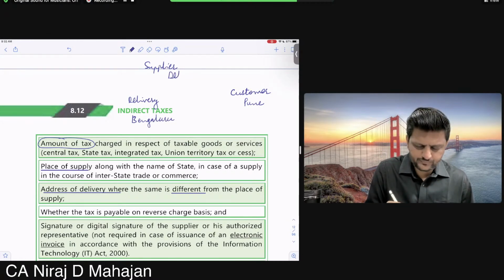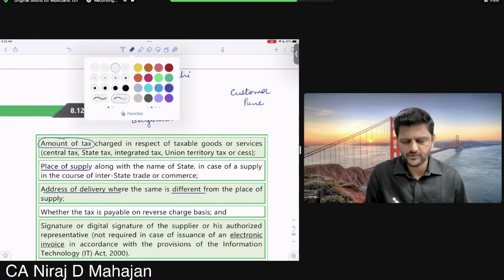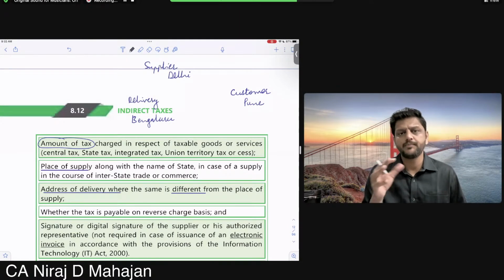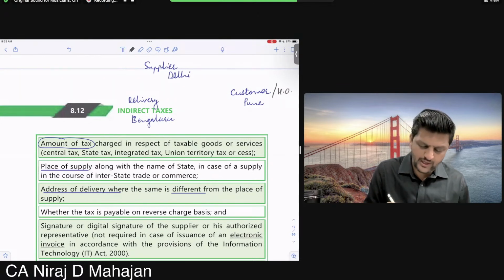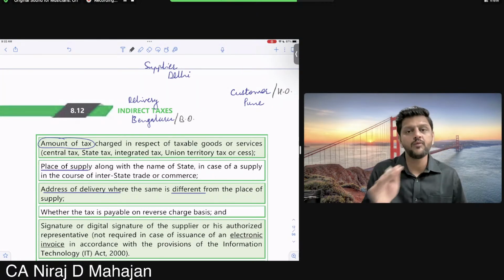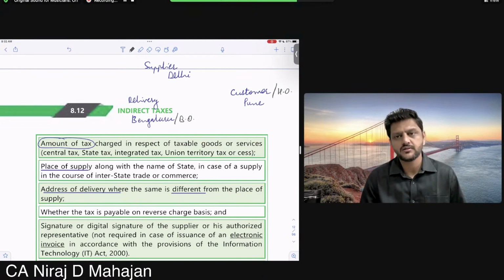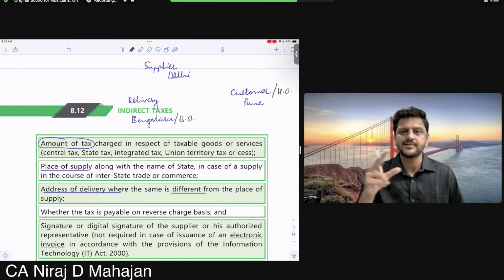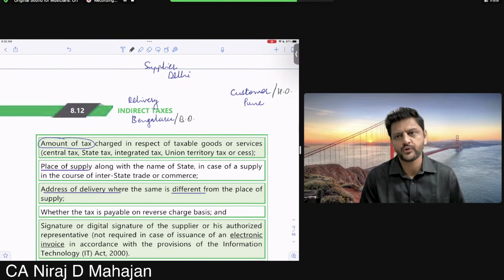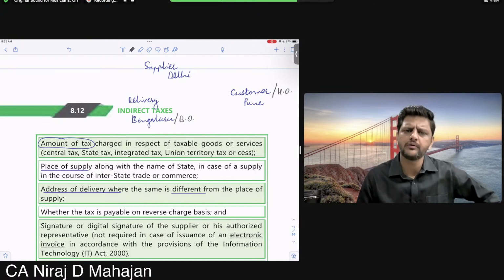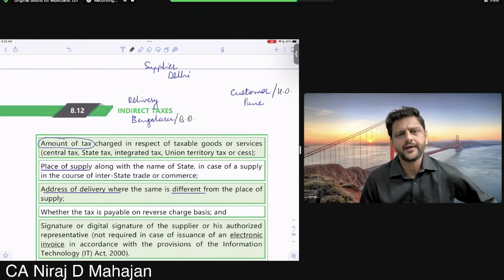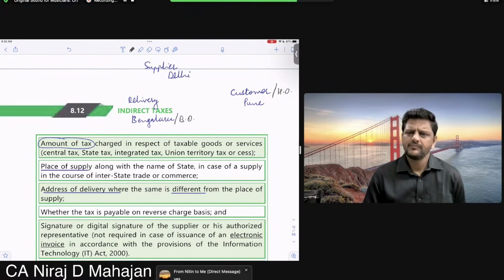Possible? Very much possible. Now, supplier means what? Let us say I can have a head office here and a branch office in Bangalore. All my accounting is done from one central place. So the Bangalore branch sends a request to the Pune head office. The Pune head office makes the purchase from the supplier and tells the supplier to deliver to our Bangalore branch. Understood, everybody? So that can be the case.